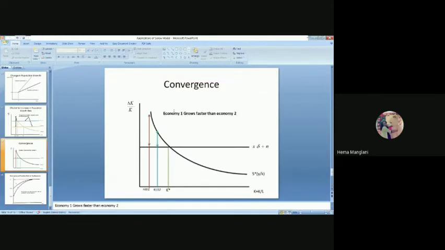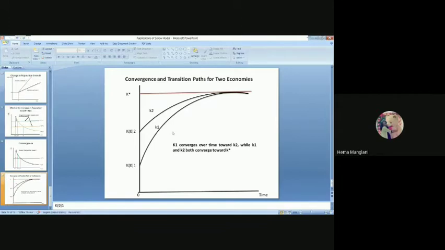Because in the previous diagrams, we can see that this S is causing this depreciation, and this S is actually a proportion of your output per capita. So the more saving increases, the more investment increases, and that investment is causing the depreciation. So it means this country has more capital, their saving is more, their investment is more, so their depreciation of course is more than this country.